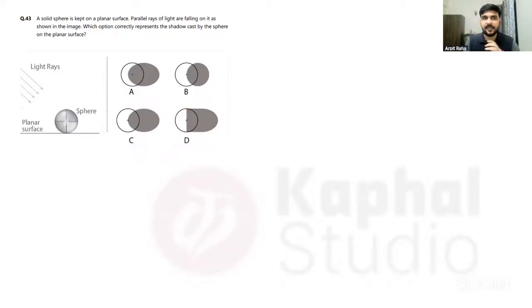Now in A and C, let's see what is the difference in the options, rather than thinking what will be the correct solution. So the only difference is this plus mark in A is a little right, or we can say the shadow is starting from a little left. In this one, it is exactly where the shadow is starting, right? So this plus mark must be this mark, no? Because of this, it must be here.